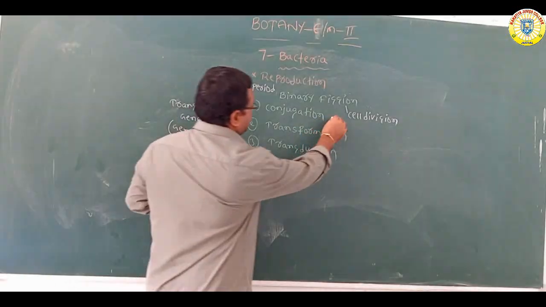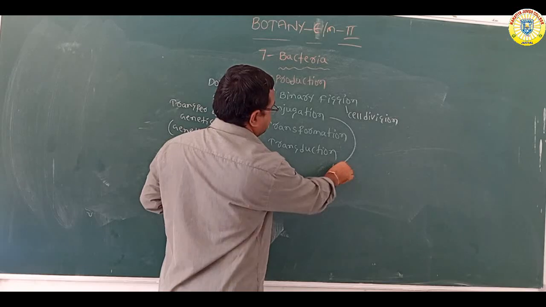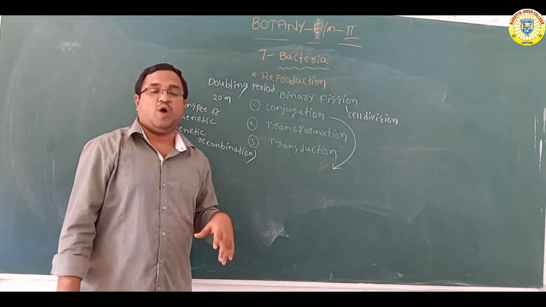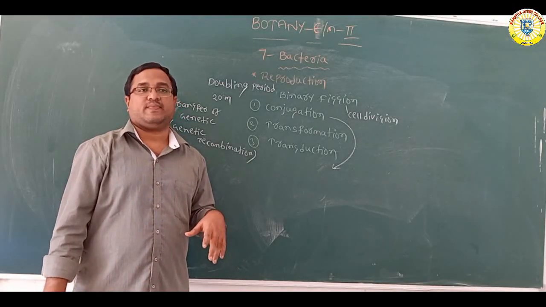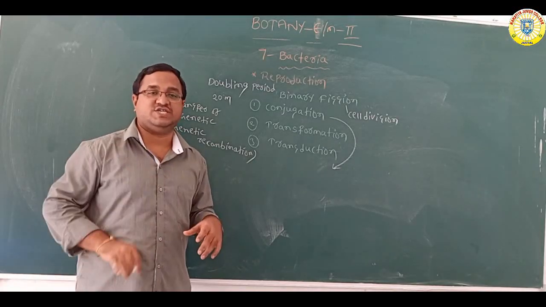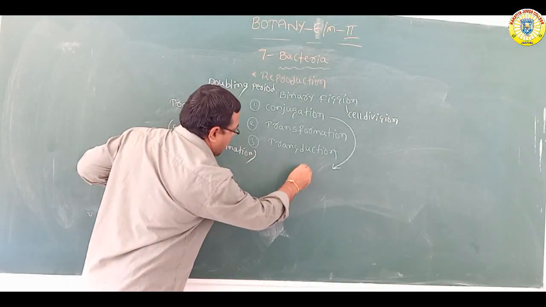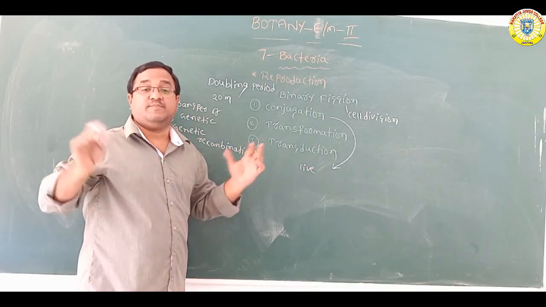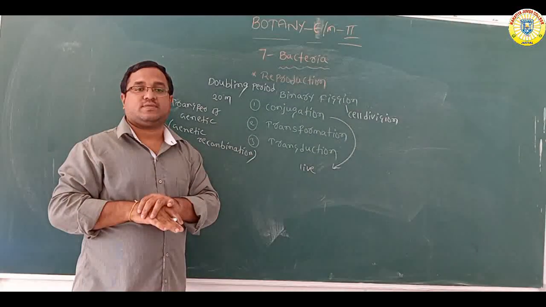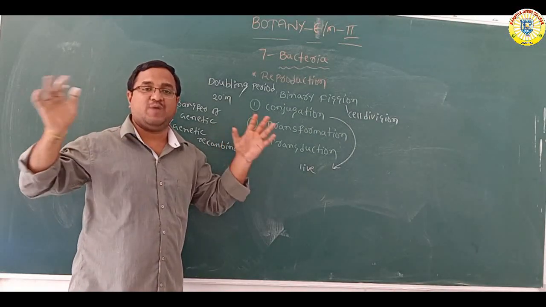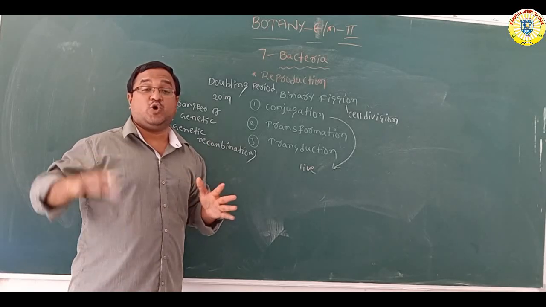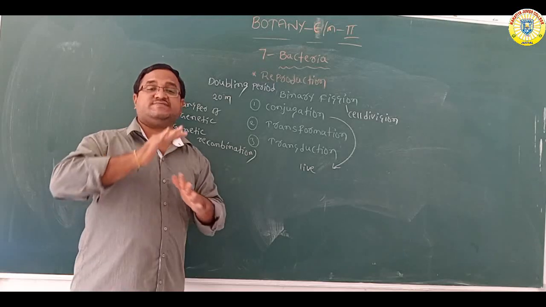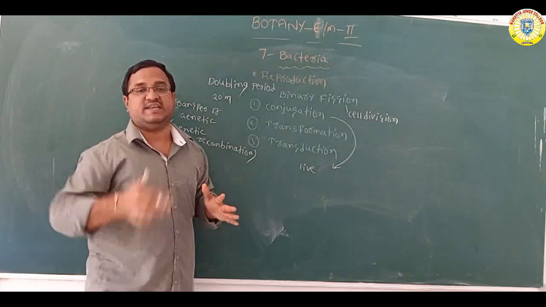What is conjugation? In conjugation, two live bacteria come together. The donor cell transfers the DNA into the recipient cell.